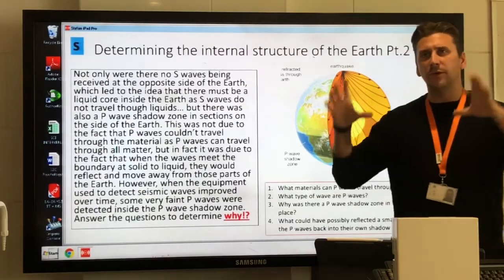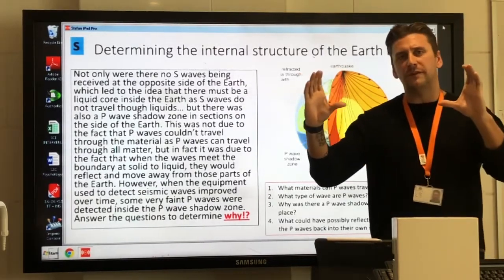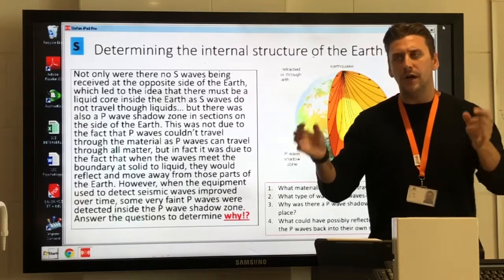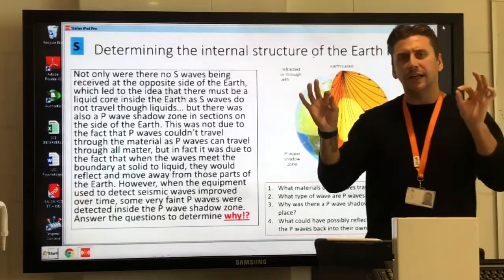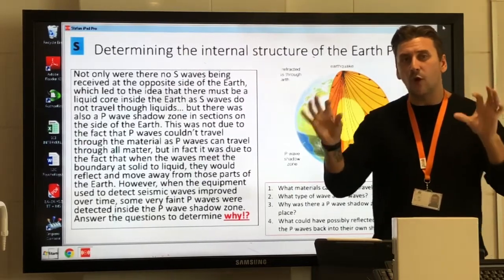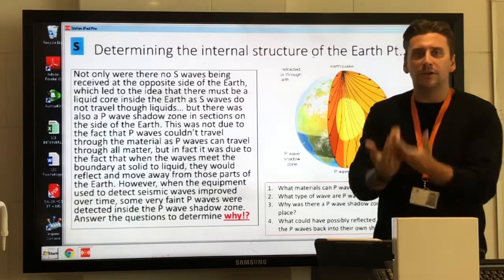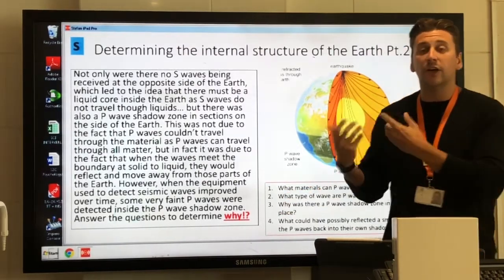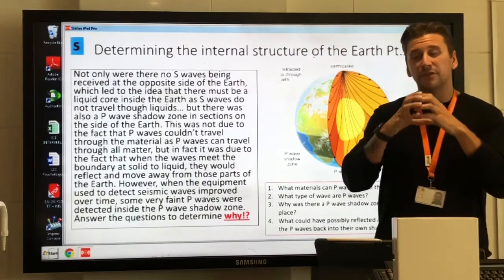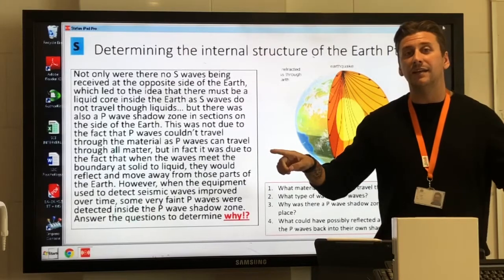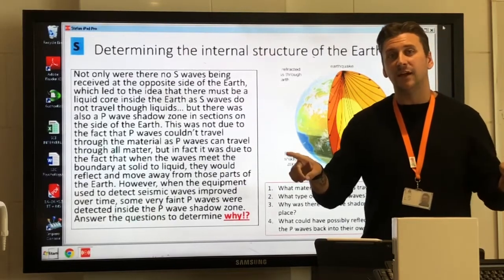Now, what we're saying is, we've just said that there's a region where no P waves can be detected because they were refracted away by the liquid core. But later on, we're saying, hang on a minute, there are small amounts of P waves arriving back inside their own shadow zone. What could possibly send some of those P waves back inside their own shadow zone? And the conclusion is that maybe something even smaller inside the liquid core is refracting them again for a second time back inside their own shadow zone.